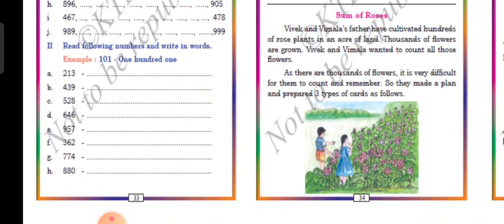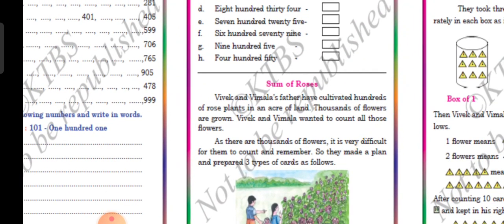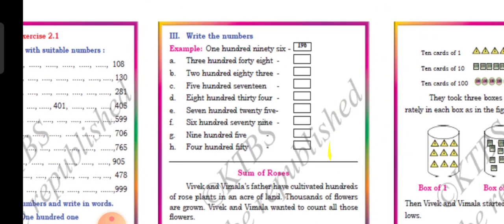Coming to exercise 2, read the following numbers and write in words. See, 101. This you have just now completed, helping the elephant and the calf. Looking at that, you should complete 213, 439. Like that you have to complete this exercise. Moving on to the next page, write the numbers. Here it is written in words, so you have to write it in numbers. 348. What number do you have to write?